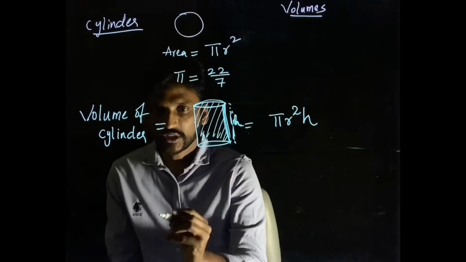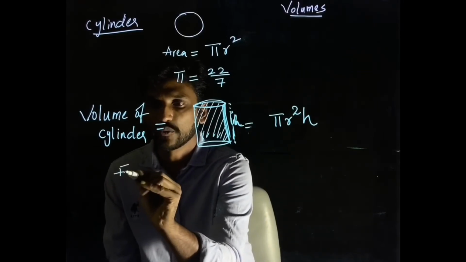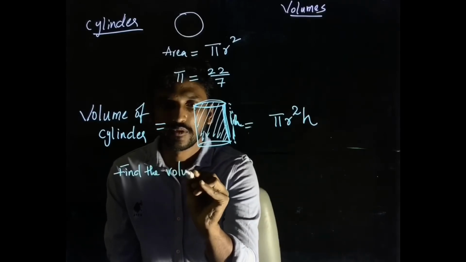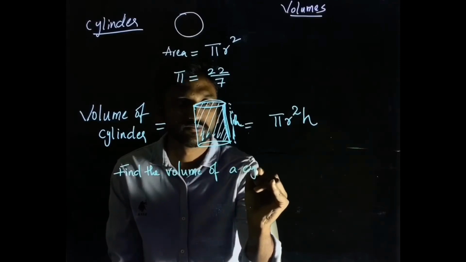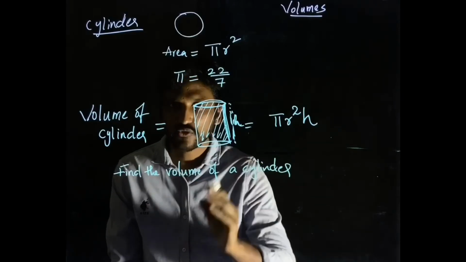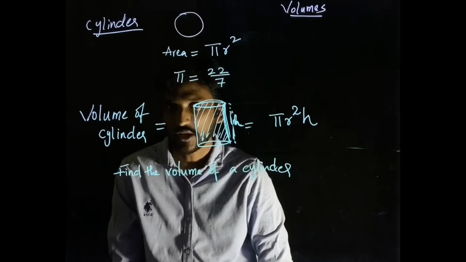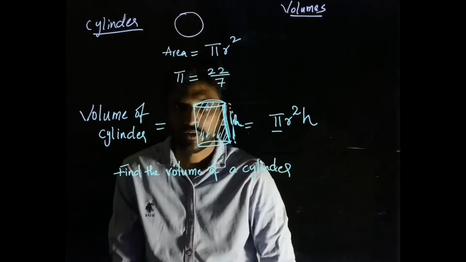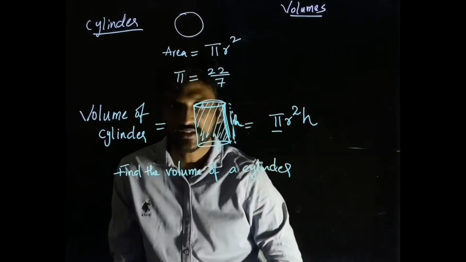So let me take a simple question over here. What is the volume of a cylinder? Find the volume of a cylinder. Okay, if I ask you to find the volume of a cylinder, then what things do you need to have, right? See, first thing, you need to have a pi, but pi is very good. It already has a value, it's a constant value, which is 22/7, right?